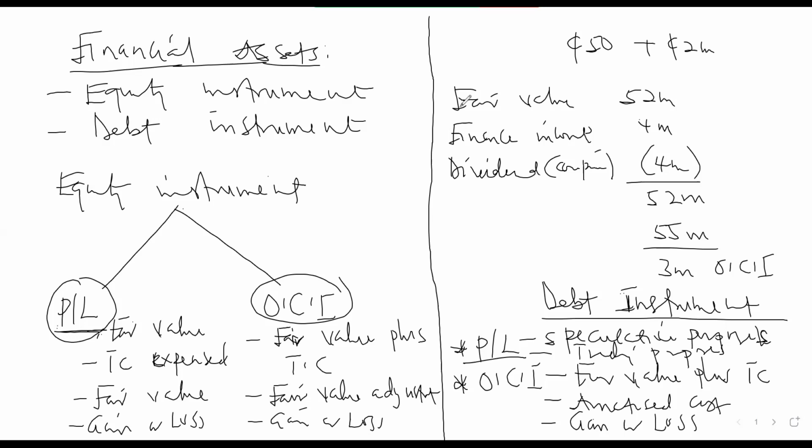But what will you see before you know that this instrument will be classified through other comprehensive income if it is a debt instrument? The question will tell you that the company has decided to classify the instrument through other comprehensive income, or they will say certain things that will inform you that this classification will be through other comprehensive income. For other comprehensive income, what normally happens is that the entity is not holding the investment for speculative or trading purposes. They are willing to what?